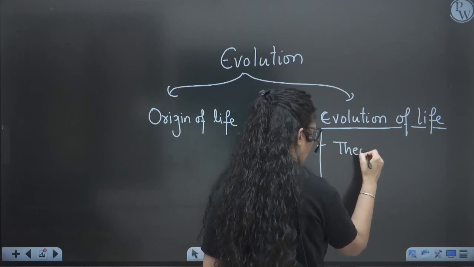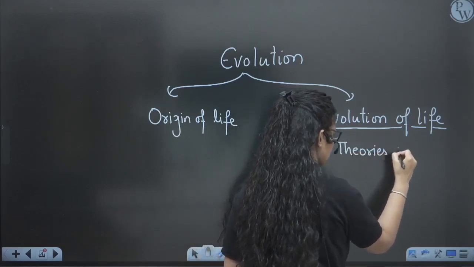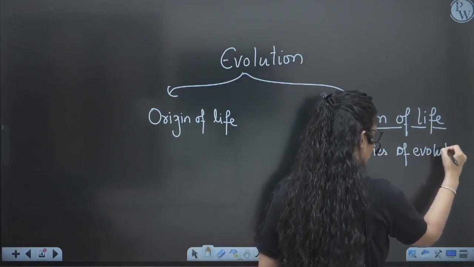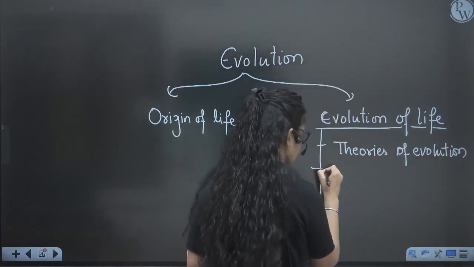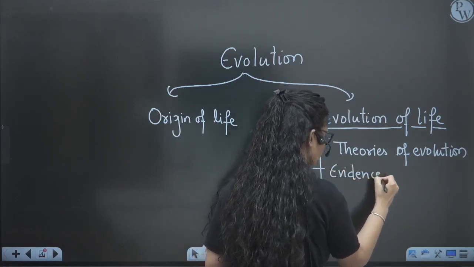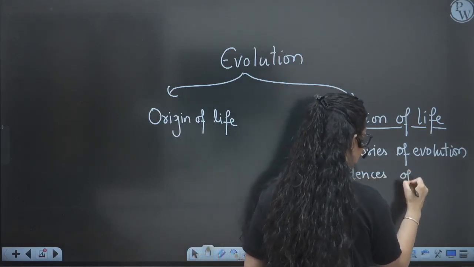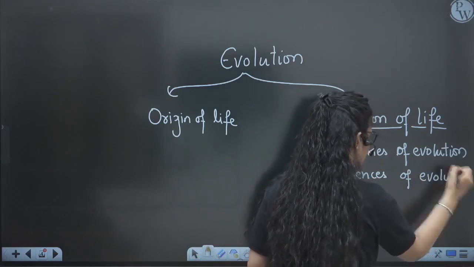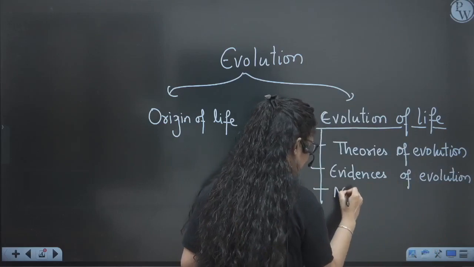theories, all the theories that explain the evolution, theories of evolution, of origin of life. Then we will see all the evidences, all the proof, all the evidences of evolution. Then we will see the mechanism.